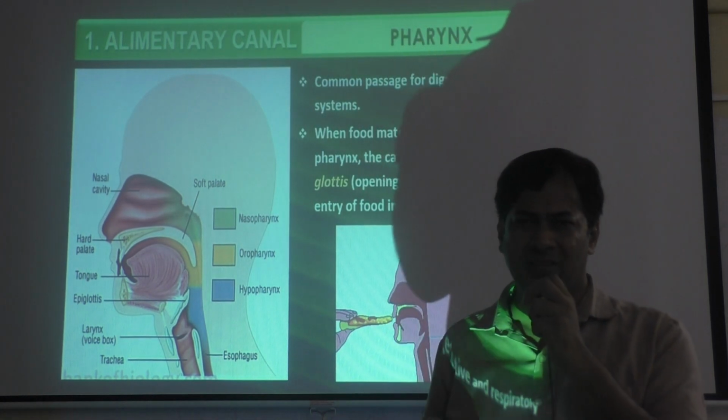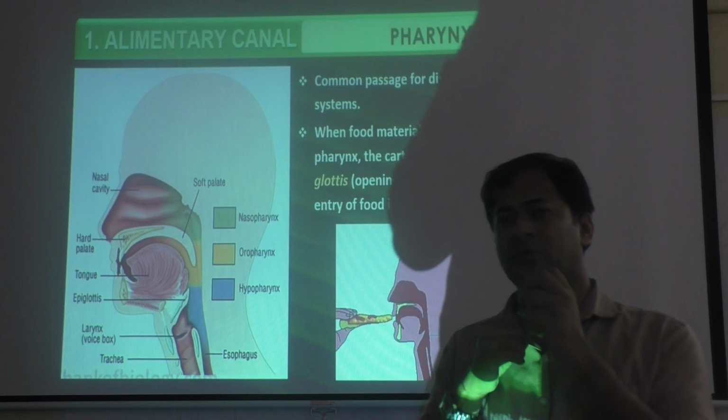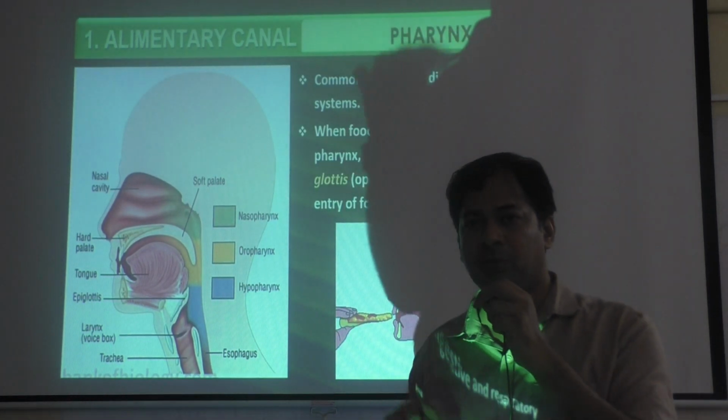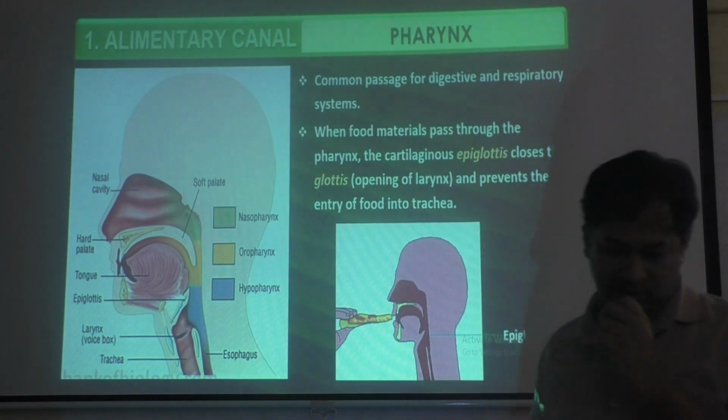Then some people drink water so that it should not go to the lungs. If it goes to the lungs, then it will block the lungs and breathing stops. So the food will directly go to the esophagus.